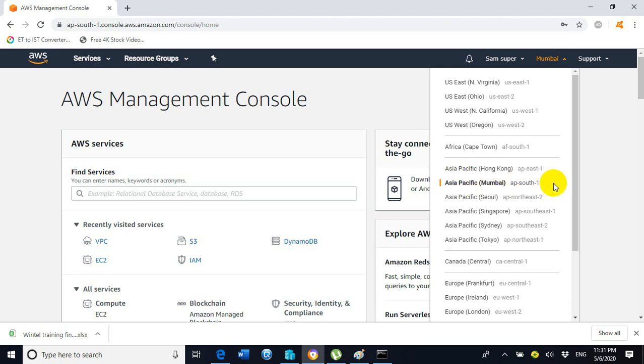If I select another location which is very far from me, it will not be ideal. So always select the location which is nearest to you.